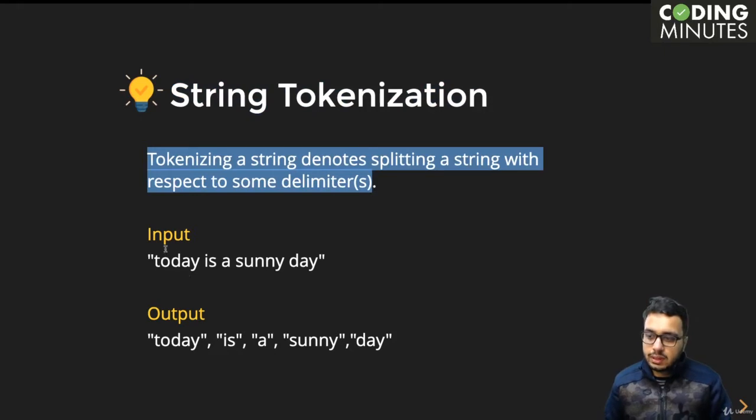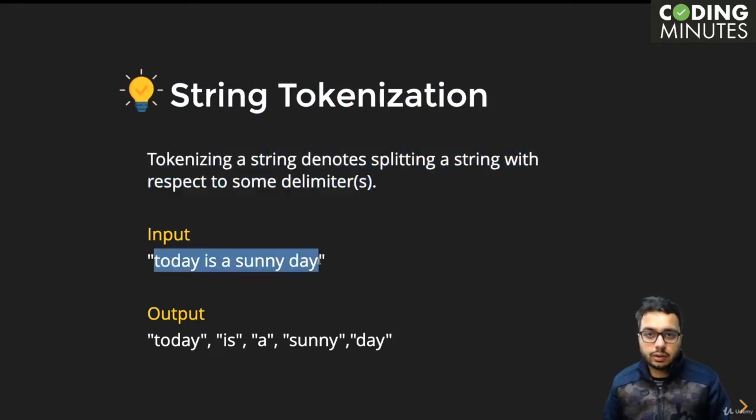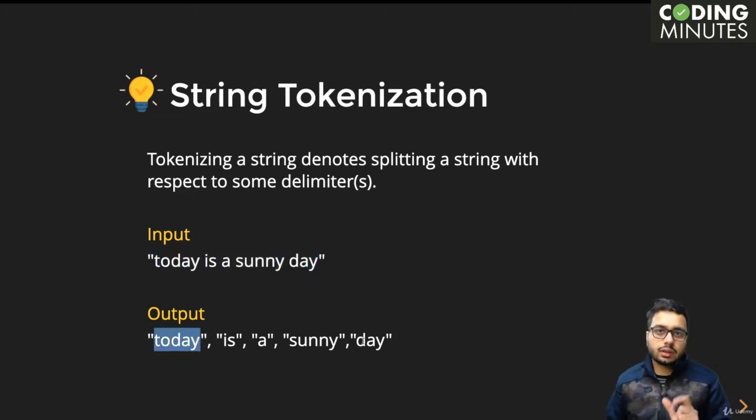For example, you have this string, today is a sunny day, and I say I want to break this string about spaces. So in that case, the delimiter is a space. The output is: today, is, a, sunny, day. So you get all the tokens that are present inside this input string.